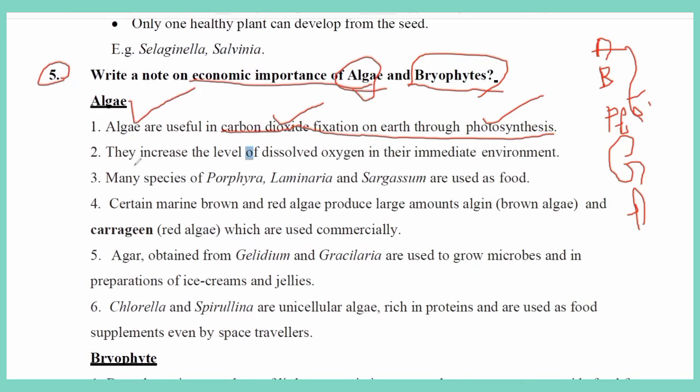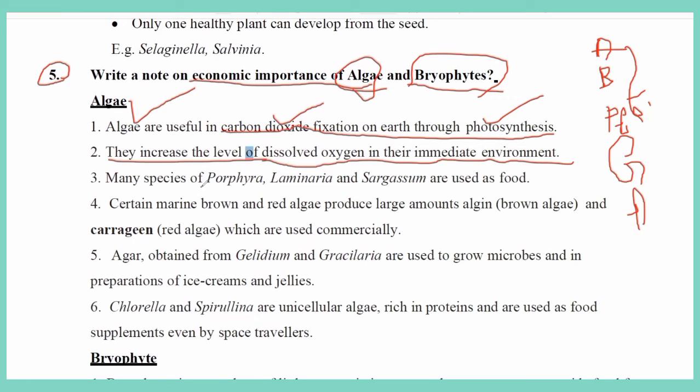Next, they increase the level of dissolved oxygen in their immediate environment. When algae are in water, they mainly increase the solubility of oxygen. When oxygen dissolves, it is easy for aquatic animals and others to take in the oxygen.